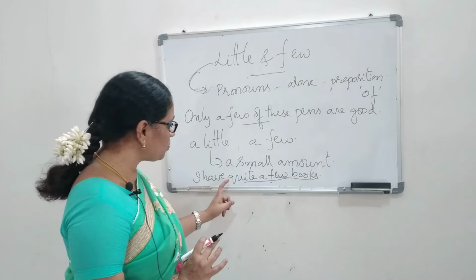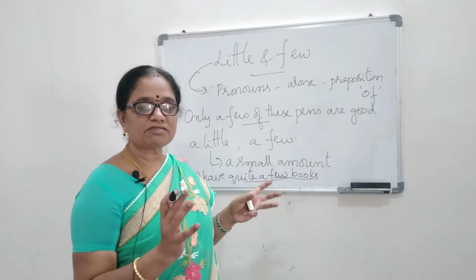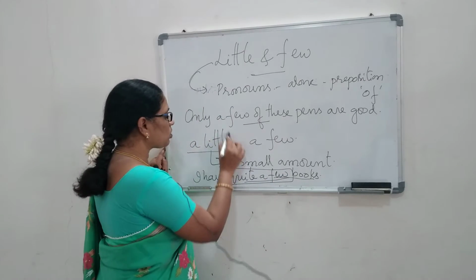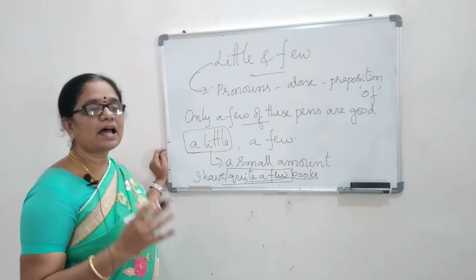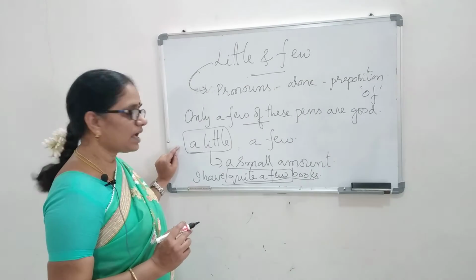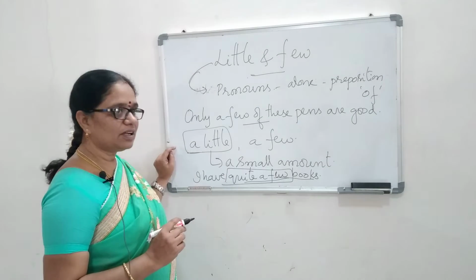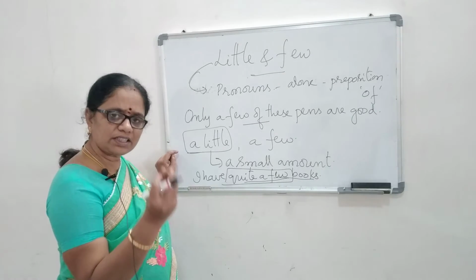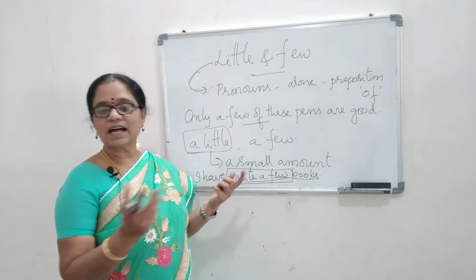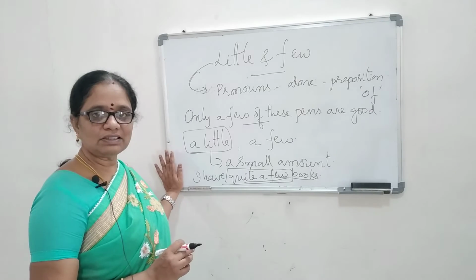But here when I use the adjective quite before a few or a little, it means a lot of. Do you understand? When I use quite before a few, or when I use quite before a little, it means a lot of. So for example, how will we use this? I have quite a little amount. That means I have a lot of money. Whereas when I say I have a little amount, that means I have a very small amount, which is not useful at all. When I say I have little amount, that means I have no money at all. Okay, so do you understand the difference? So actually, I'm using 3 sentences here.